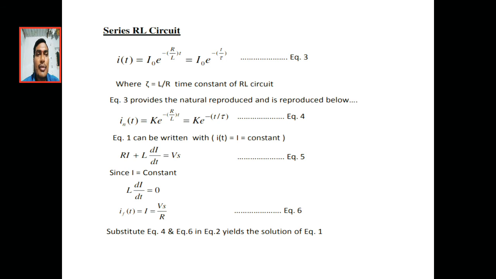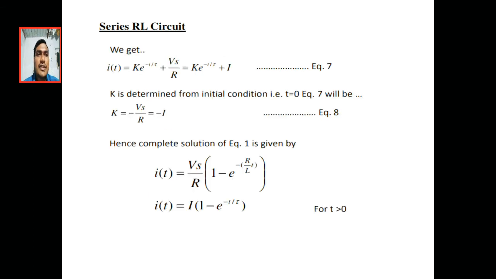By substituting these equations 4 and 6 in the first equation, we will get I of t equal to k into e power minus t by tau plus Vs by R. So how to find k? By using the initial conditions. At the initial condition, what is the current value? 0, because the inductor does not allow a sudden change in current.